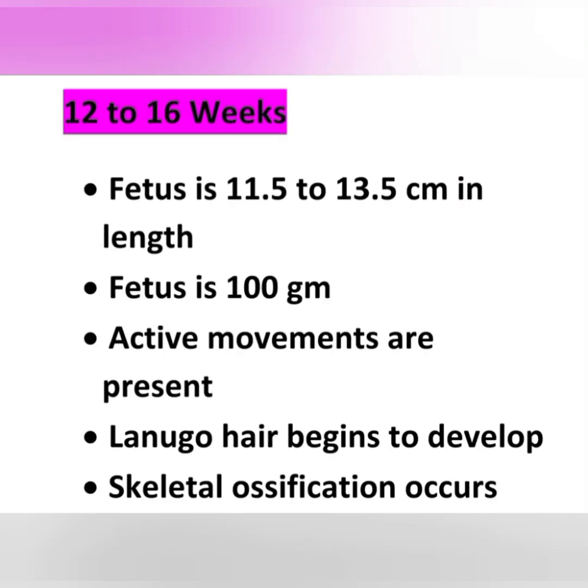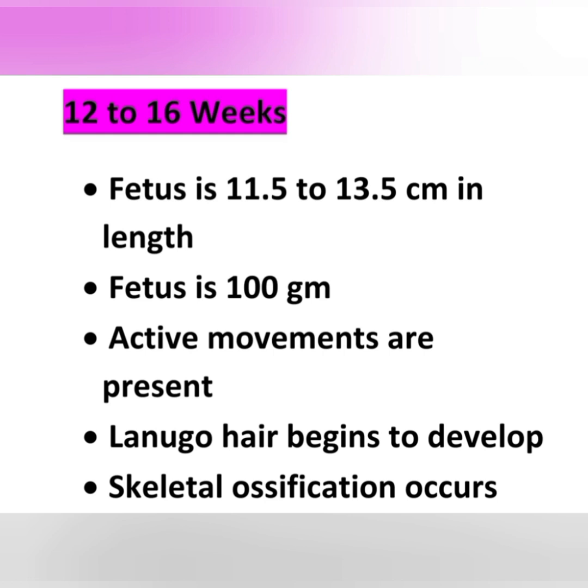And 12 to 16 weeks, that is after 12 weeks to 16 weeks, the fetus is 11.5 to 13.5 centimeter in length and weighs 100 gram. Active movements are present from 12 to 16 weeks, and lanugo hairs, that is body hairs, begin to develop, and skeletal ossification occurs at 12 to 16 weeks.